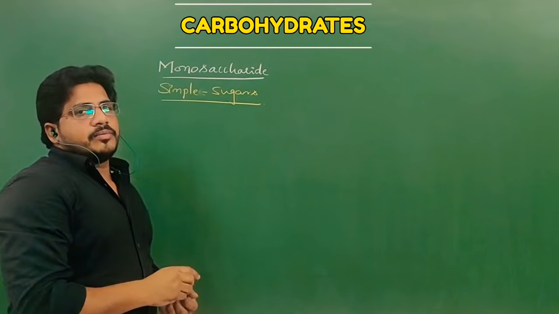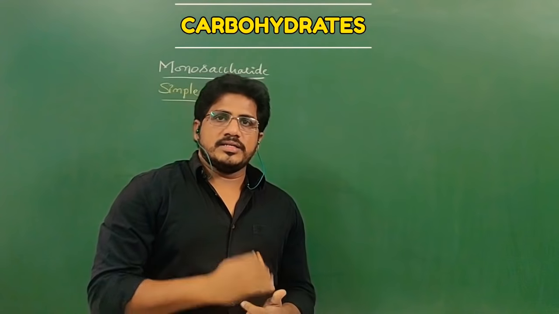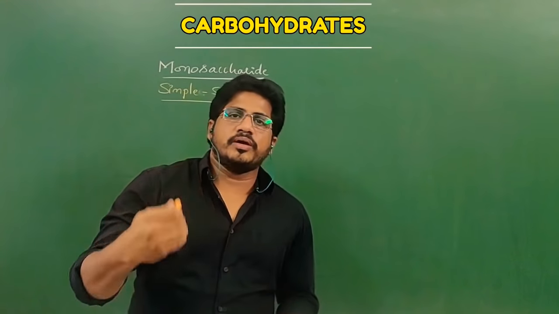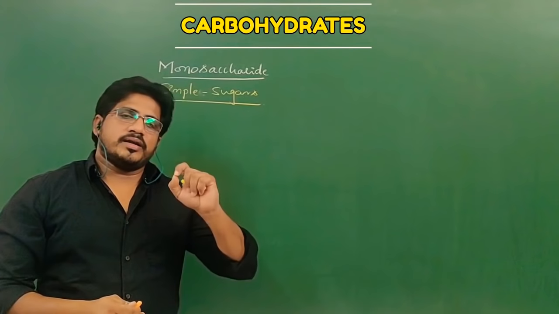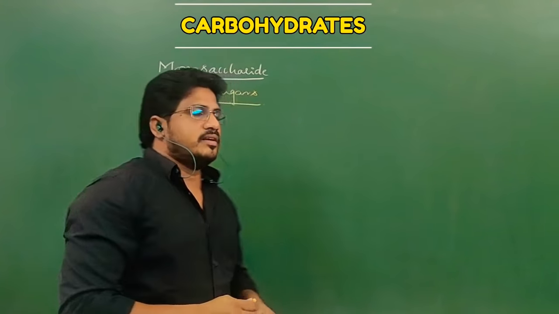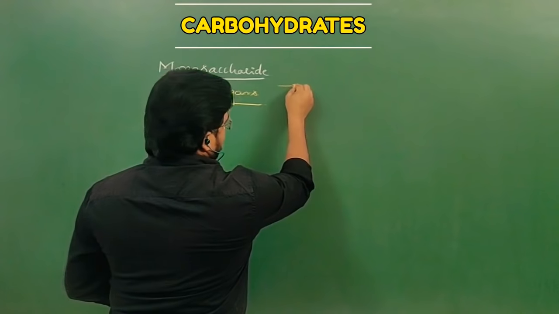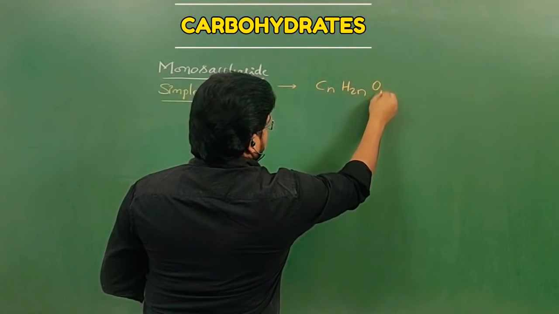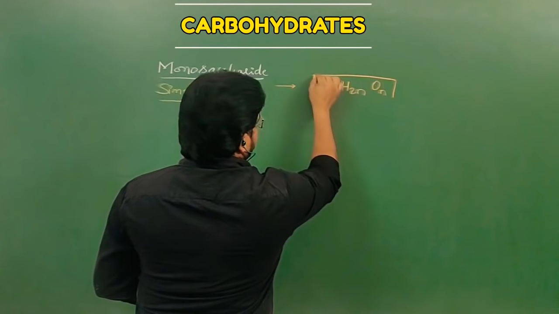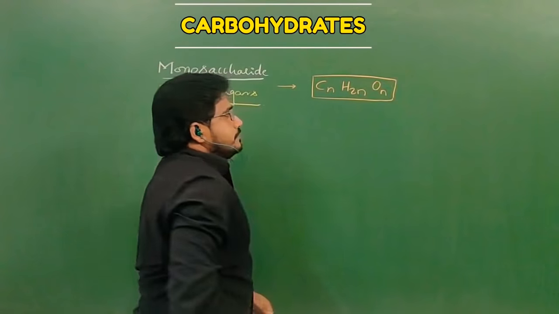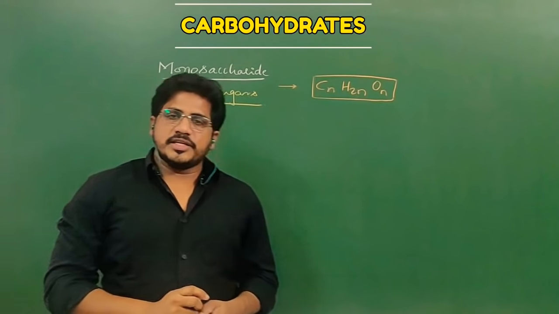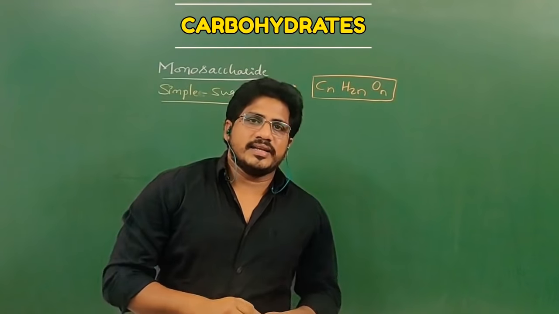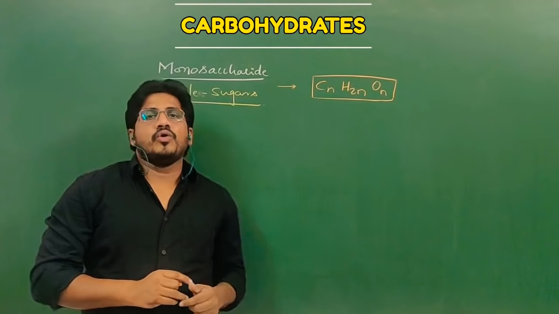What is the general formula of carbohydrate? CH2O, the ratio 1:2:1. But what is the general formula of monosaccharides? The monosaccharide general formula is CnH2nOn. This is very important. In a question, if it is about the general formula of carbohydrates, the answer is CH2O.